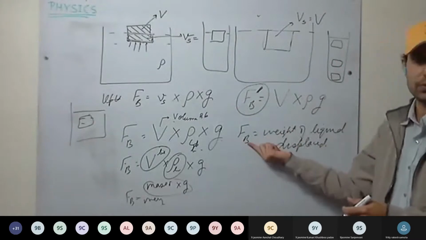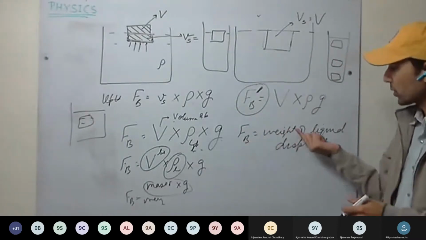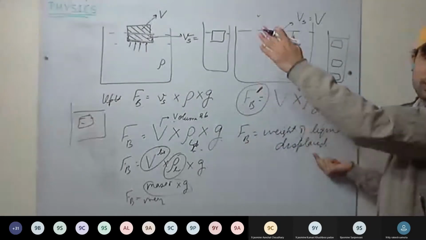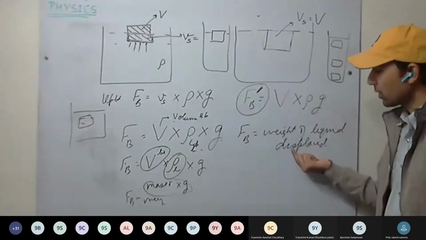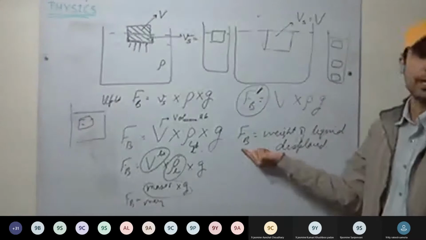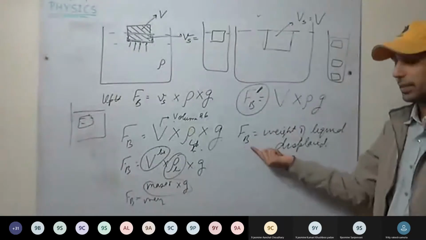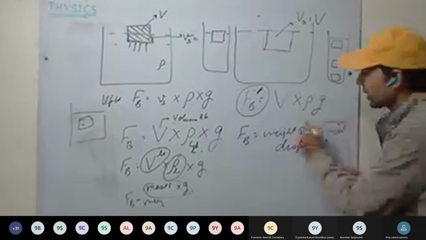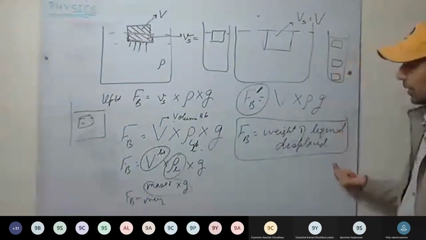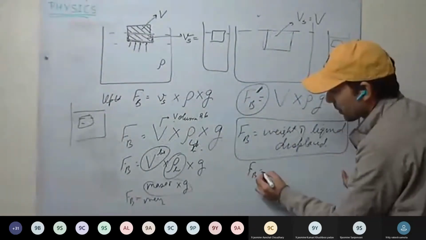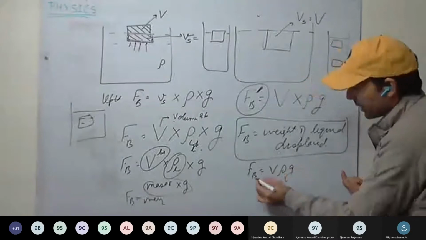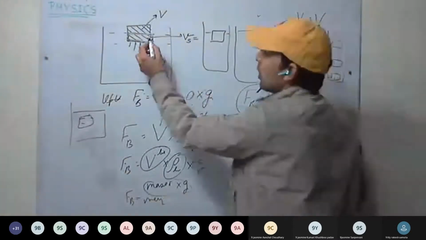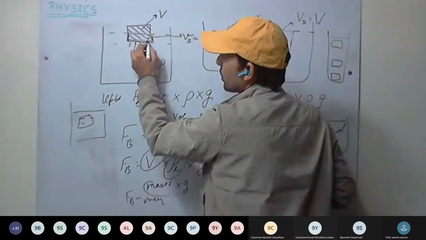Buoyant force is the weight of the liquid displaced. Whatever amount of water the body has displaced, its weight will be equal to the buoyant force applied by the water. This is clear? So the buoyant force is the weight of the liquid displaced. This you have to remember. So the buoyant force is V rho g, that is, the weight of the liquid displaced. Here only this much volume is displaced.